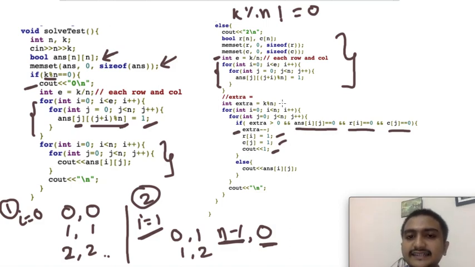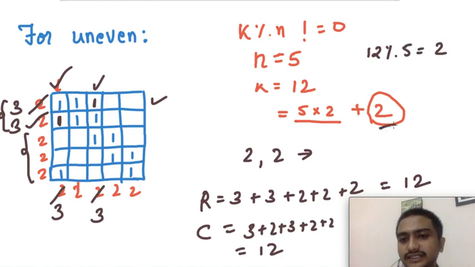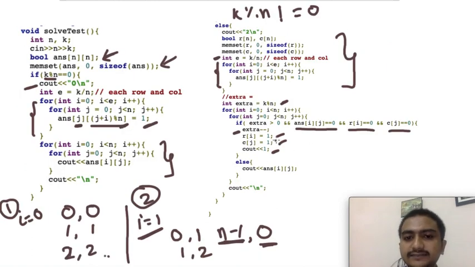So basically extra is nothing but k mod n. If you look here, my extra was 12 mod 5, that is equal to 2 here. So basically I have to fill just 2 rows and 2 columns here, so that's what we are doing. And if this is not the case, then just output whatever is the answer.